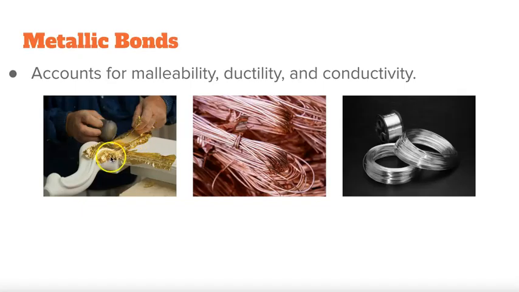Gold is famous for its malleability. You can take a very small amount of it and plate things with it, really stretch it out and hammer it into different shapes. Ductility, copper is a fantastic example. You can take a lump of copper and draw it out into fine wires. Silver, you can do that too. However, silver is great for conducting electricity as well as thermal conductivity.